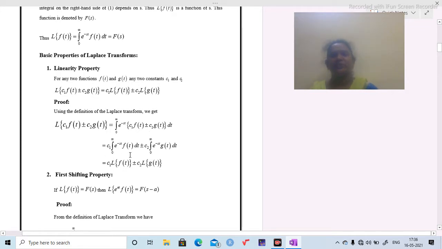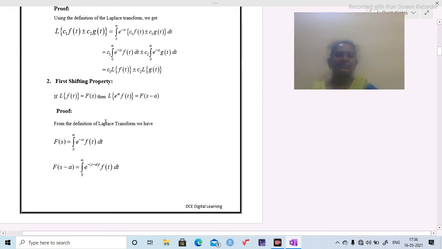Then we are going to get c1 integration 0 to infinity e^(-st) f(t) dt ± c2 integration 0 to infinity e^(-st) g(t) dt. This first integral can be written as L{f(t)}. The second integral can be written as L{g(t)}. That means the linear property is proved.